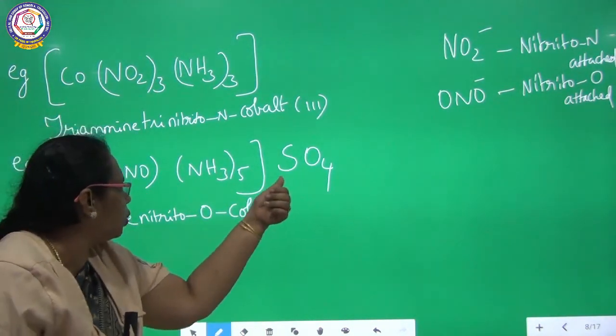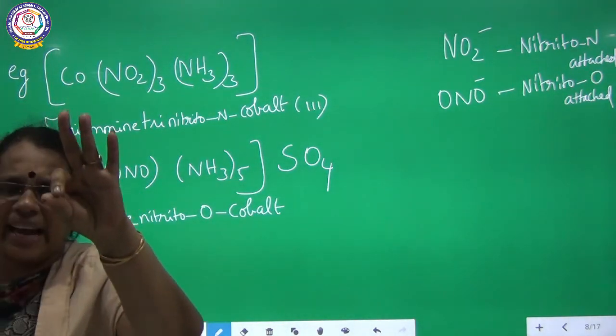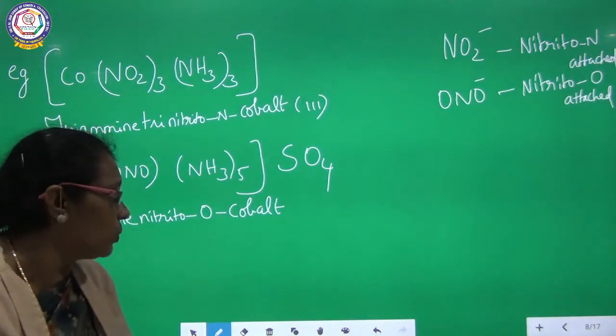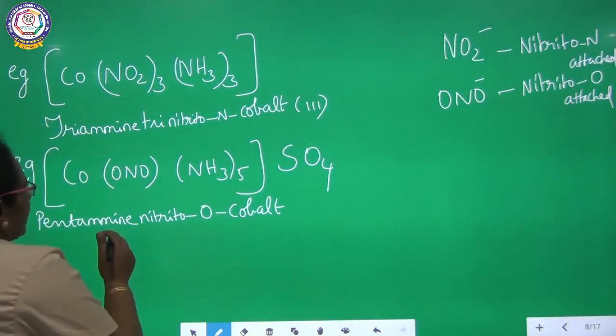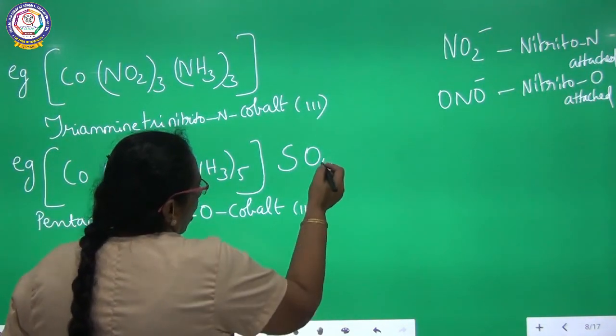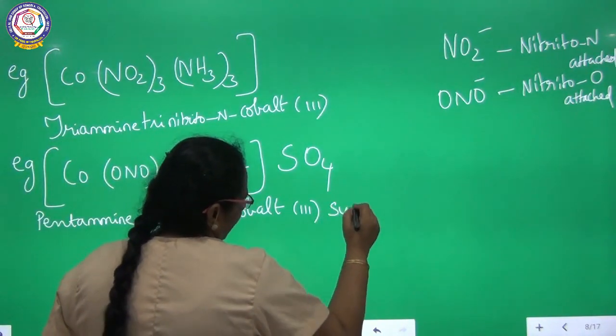So -2 -1, that is -3. There are 3 negative charges totally. Therefore, there should be 3 positive charges. So the oxidation state of cobalt is cobalt 3. So outside the square bracket, sulfate is present: cobalt 3 sulfate.